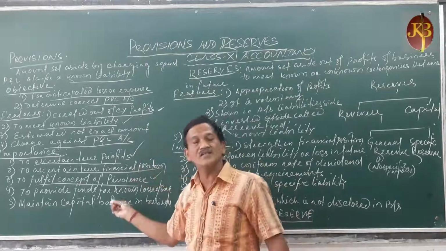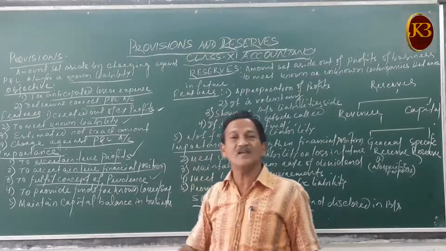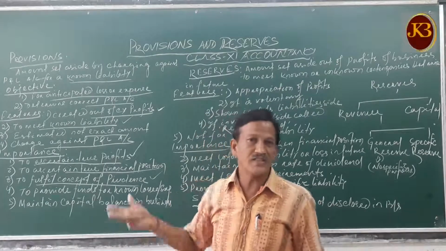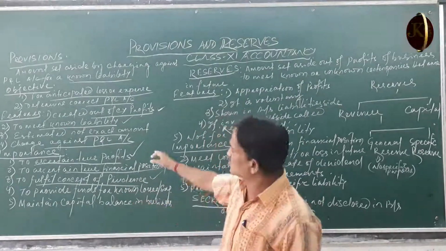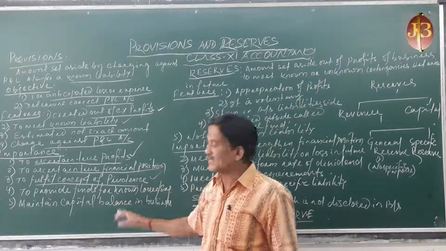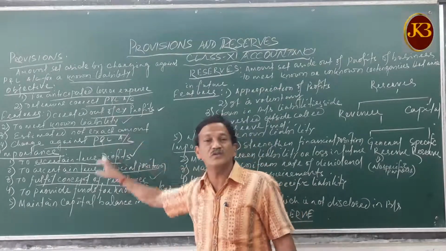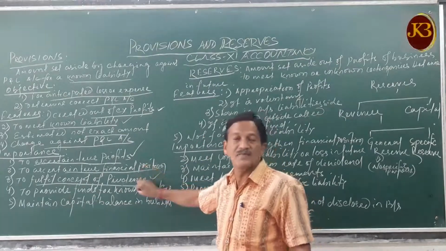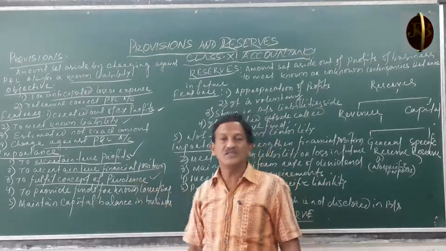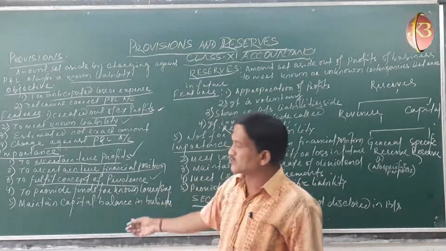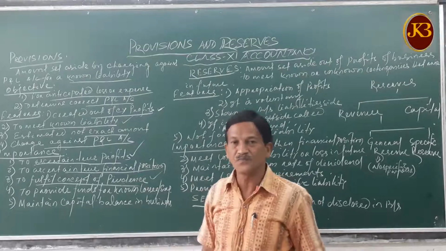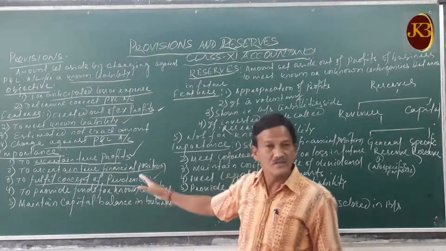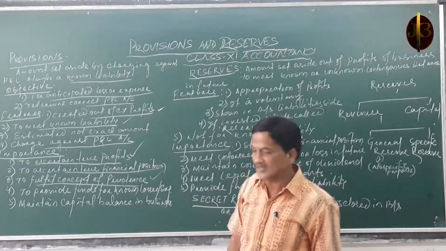So all anticipated losses and liabilities will be shown in the business. Unexpected losses will be shown through your provisions. So to fulfill the concept of accounting prudence, the principle of conservatism, we charge the provisions against the profit and loss account.